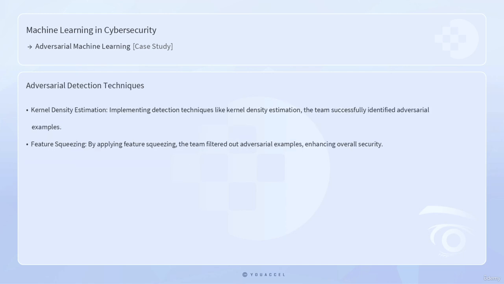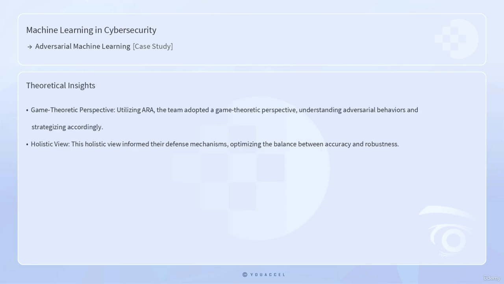Implementing detection techniques like kernel density estimation and feature squeezing, the team successfully identified and filtered out adversarial examples, enhancing overall security. 5. Theoretical insights. Utilizing ARA, the team adopted a game-theoretic perspective, understanding adversarial behaviors and strategizing accordingly. This holistic view informed their defense mechanisms, optimizing the balance between accuracy and robustness.